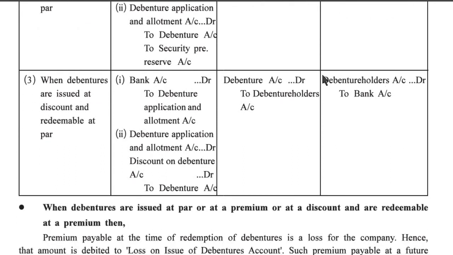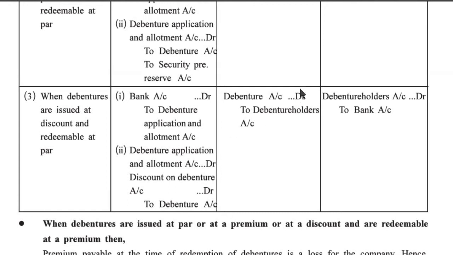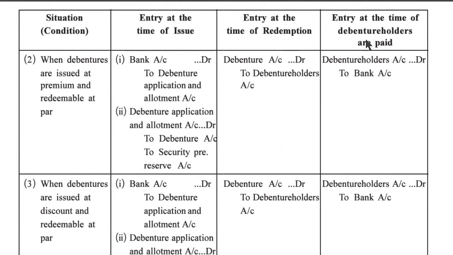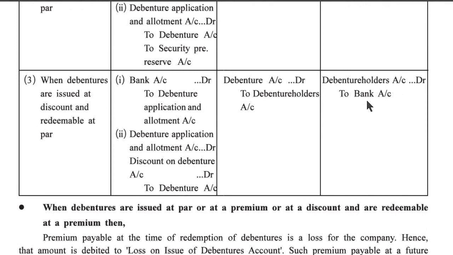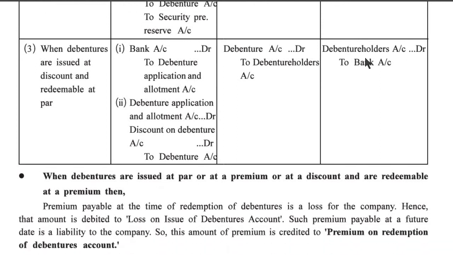Third point, when debentures are issued at a discount and redeemable at par, bank account debit to debenture application and allotment account. Second, debenture application and allotment account debit, discount on debenture account debit to debenture account. Entry at the time of redemption. Debenture account debit to debenture holders account. Entry at the time debenture holders are paid. Debenture holders account debit to bank account. So this entry is the same at par or at premium or at discount.